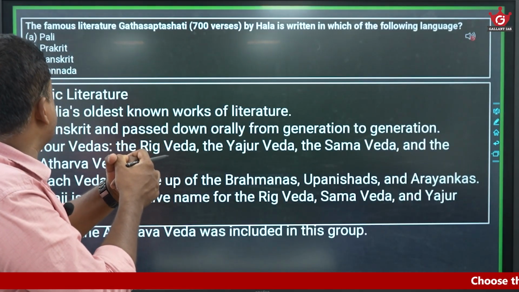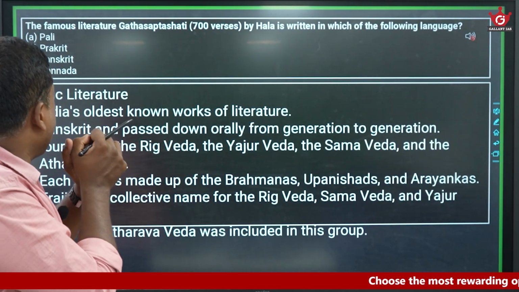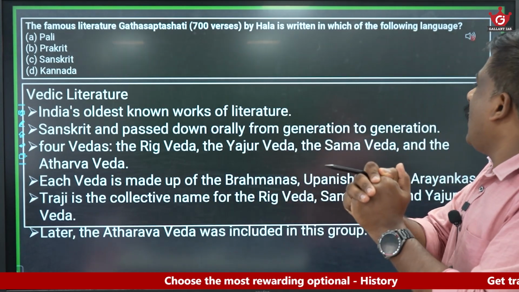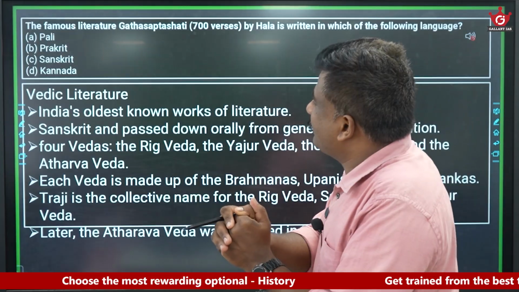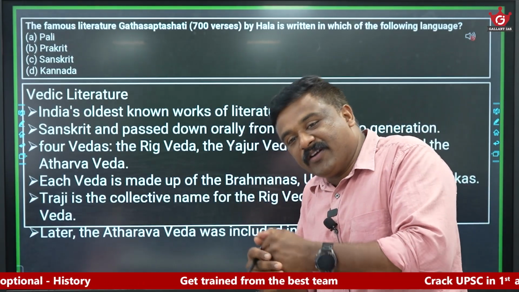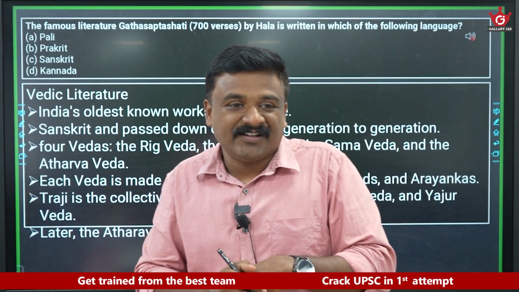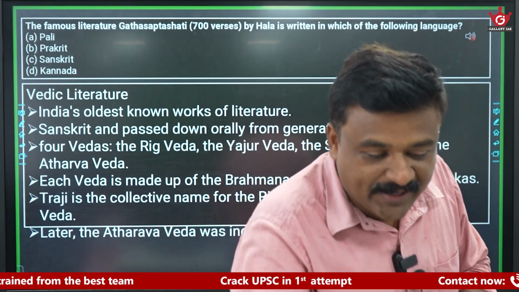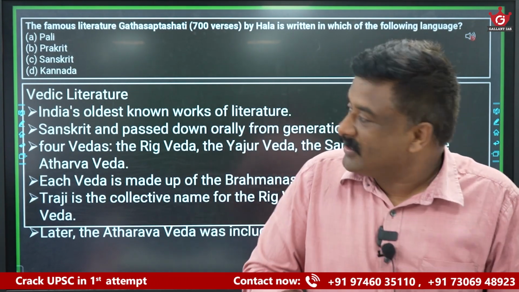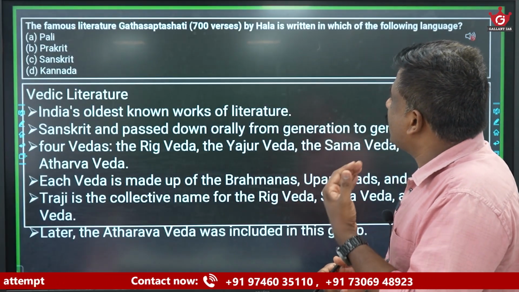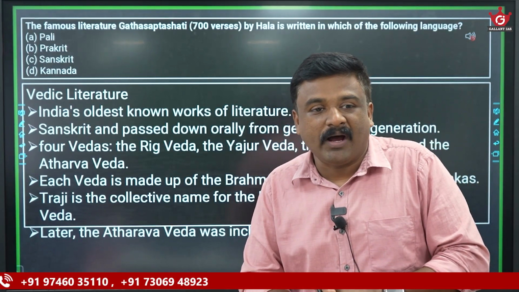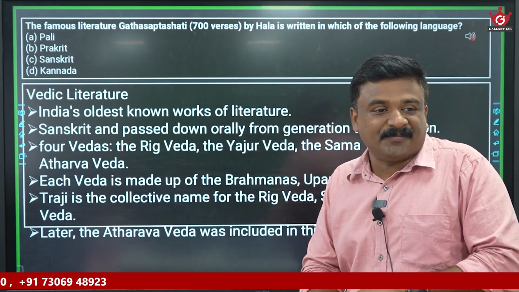Are you able to solve this first question? The famous literature Gatha Saptashati by the Satavahana ruler Hala is written in which of the following languages? Pali, Prakrit, Sanskrit, Kannada. This we already covered when we studied the Satavahanas. Online students also try to answer this. Try to answer this, all of you.